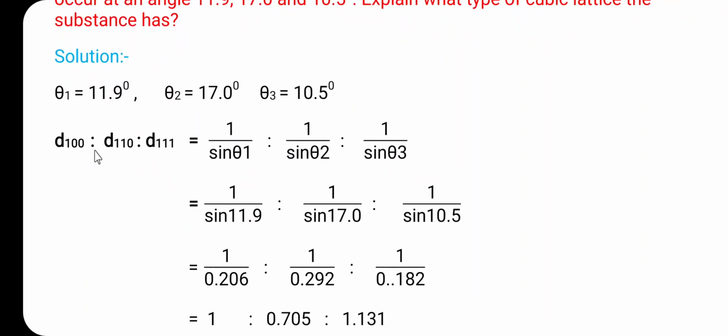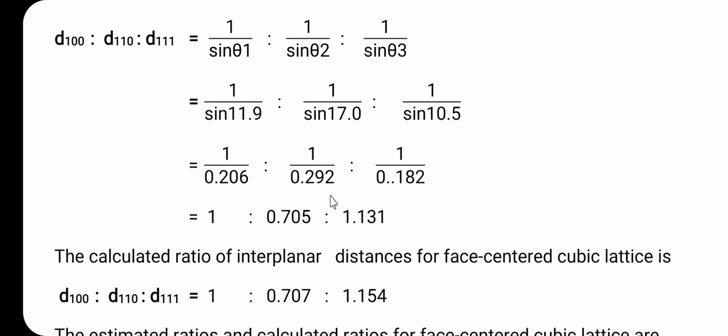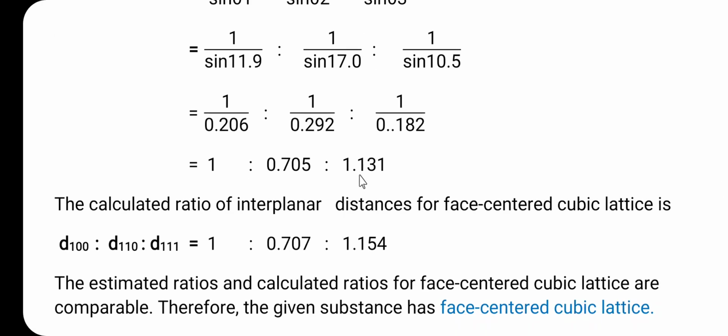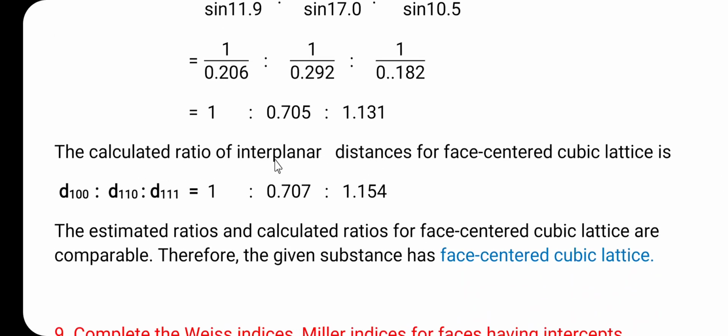So, here 1 upon sine of 11.9 is to 1 upon sine of 17, is to 1 upon sine of 10.5, and when we solve it, we get the ratio 1 is to 0.705 is to 1.131. The calculated ratio of the interplanar distance for face centered cubic lattice is 1 is to 0.707 is to 1.154. So, this is the estimated ratio, while this is the calculated ratio. The estimated and calculated ratios for the face centered cubic lattice are comparable, or the same.